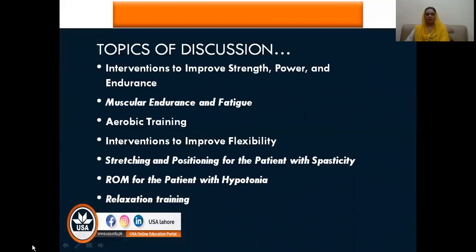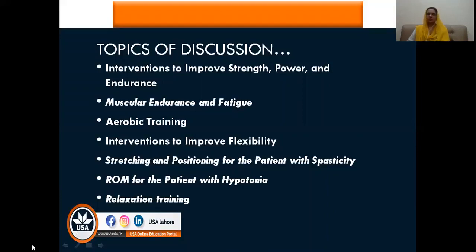So, what are the topics for discussion? The topic is obviously the different interventions for impairment. We'll be discussing the interventions used to improve strength, power, and endurance. After that, we'll discuss the specific precautions and protocols to be monitored during muscular endurance, fatigue situations, and aerobic training.